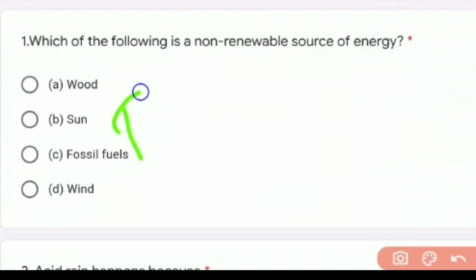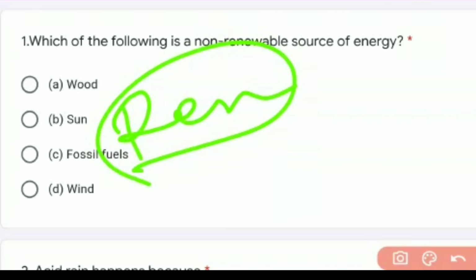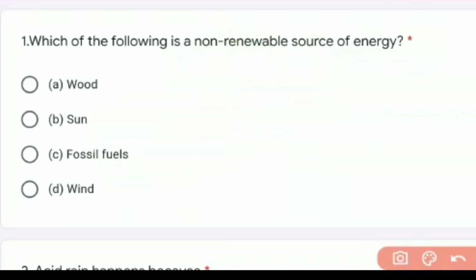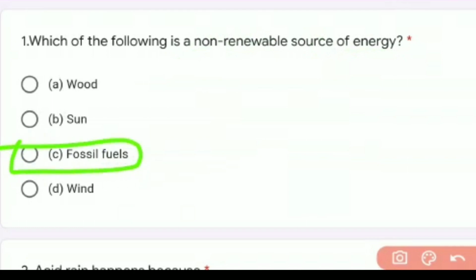As you people know, renewable sources of energy can be regained after use, but non-renewable sources of energy, once we use them, will not come back or they are exhausted. So we need to forget them once we use them. That is called a non-renewable source of energy. The best example for non-renewable source of energy is fossil fuels, because once we use fossil fuels, examples of which are petroleum products and coal, we will not get them back. So that is the meaning of non-renewable energy.